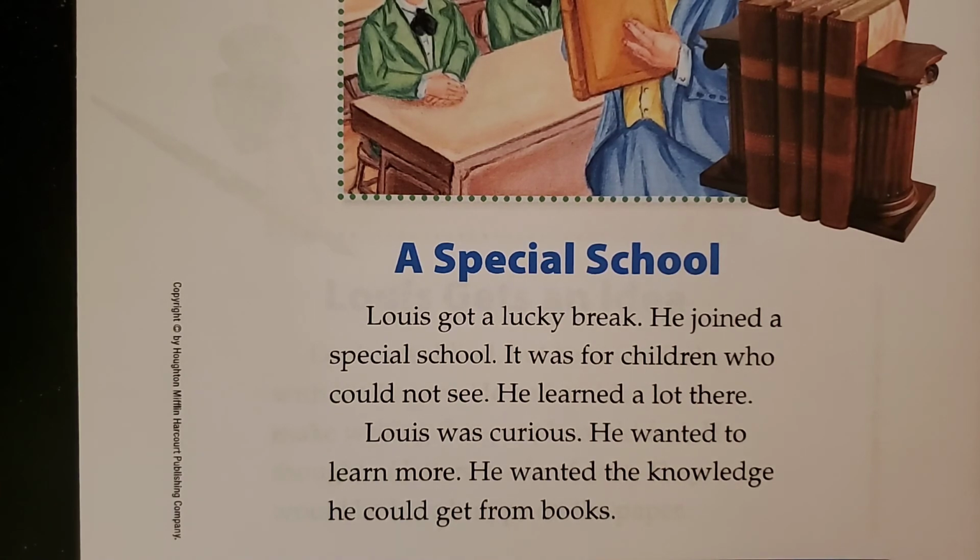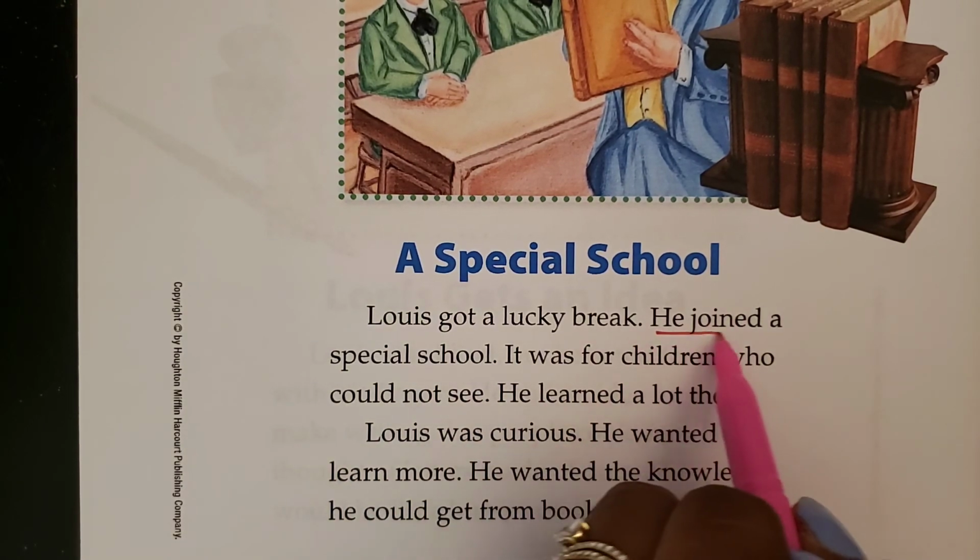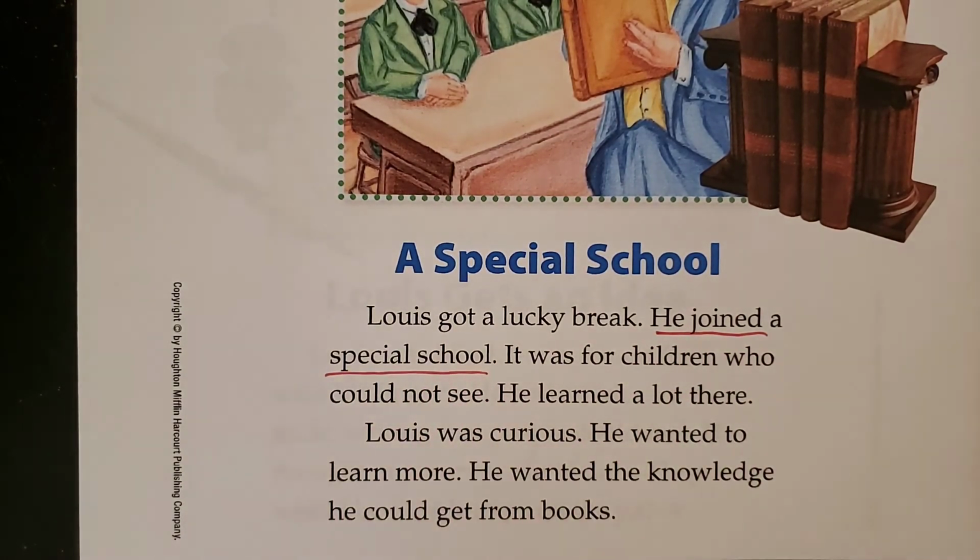Why was Louis lucky? Yeah, because he was able to join a special school. But what was so special about this school? That's right. The school was for children who could not see. So we know he joined a special school, and the school was for children who could not see. And it says he learned a lot there. So that was a lucky break for him. That's why they said he was lucky.